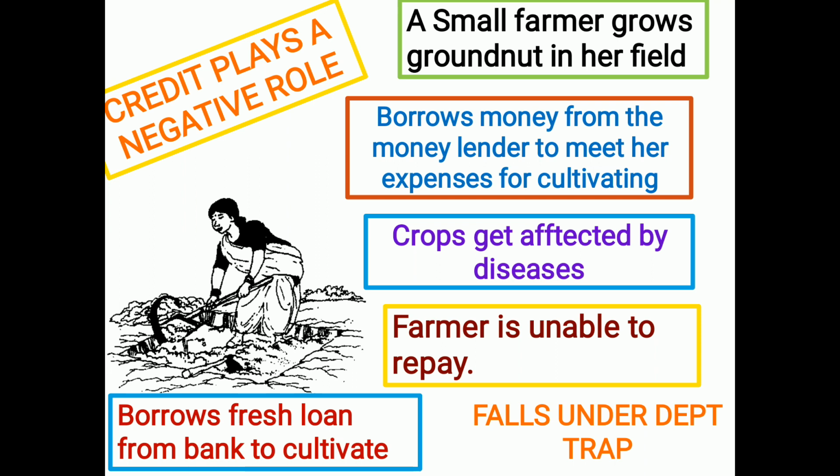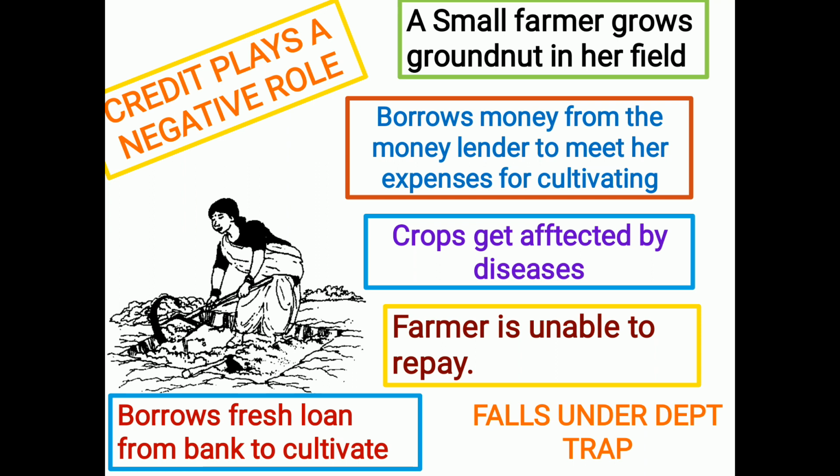So she uses pesticides and fertilizers for the growth of the crops, and at the same time to clear the diseases of the crop. But even though she uses a large amount of high quality pesticides, the final yield of the groundnut is very, very less. In such cases, she is not able to repay the money to the money lender. So she falls into a debt trap in that particular region.